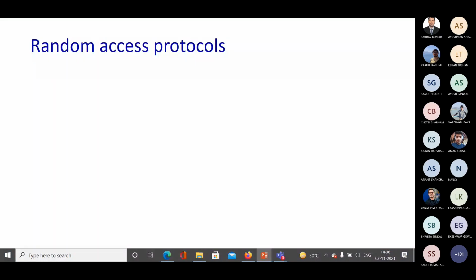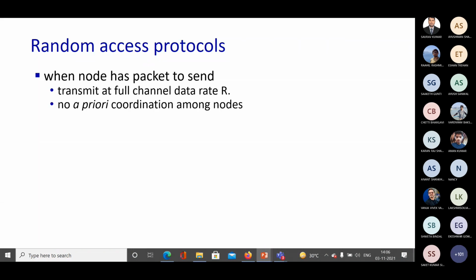All right. So in the last class, we had started with different channel access protocols, and I remember that I had finished at slotted Aloha. However, just to recapitulate a little bit, we will take a look at random access protocols, and then we will start further ahead after slotted Aloha.